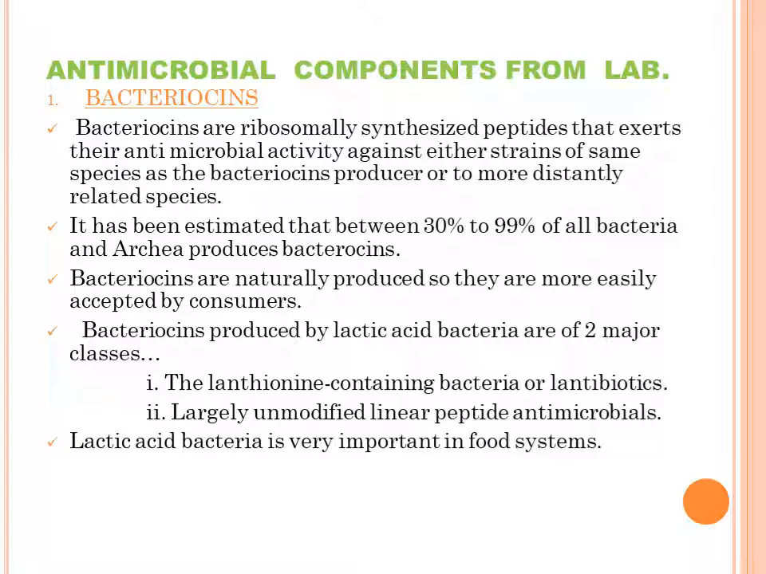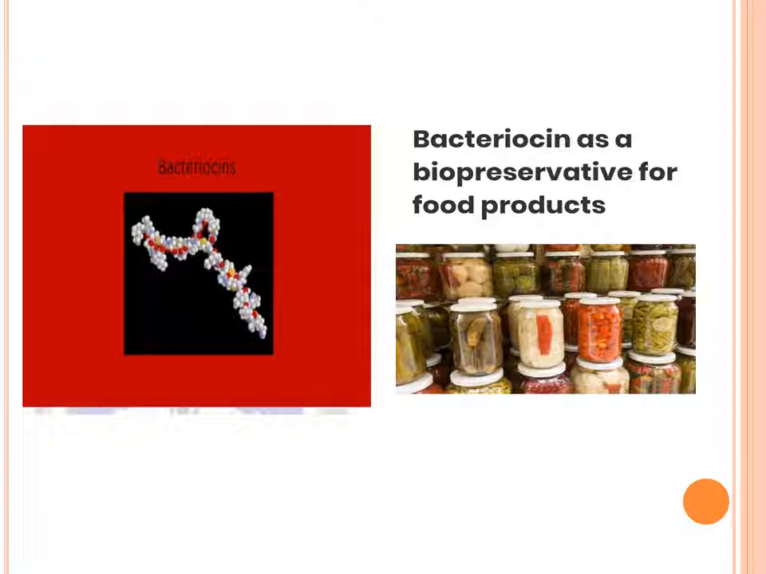Bacteriocins produced by lactic acid bacteria are of two major classes. The first is the lanthionine-containing bacteriocins, or lantibiotics. Second is the largely unmodified linear peptide antimicrobials. The lactic acid bacteria are very important in food systems. This image shows the structure of the bacteriocins. These bacteriocins are antimicrobial components produced by the lactic acid bacteria, and they are used as biopreservatives for food products.